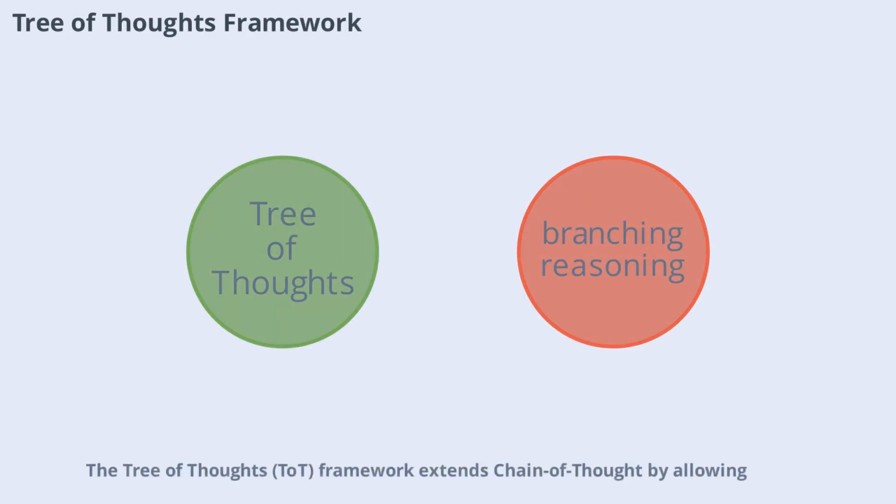Tree of thoughts, or ToT, framework extends chain of thought by allowing the model to explore multiple branches of reasoning at once. The model evaluates its progress at each step and can backtrack if a branch leads to a dead end. For example, when solving a logistics routing puzzle, the model proposes several routes, evaluates costs, and shifts focus if one path exceeds the budget. This approach enables more flexible and thorough problem solving.